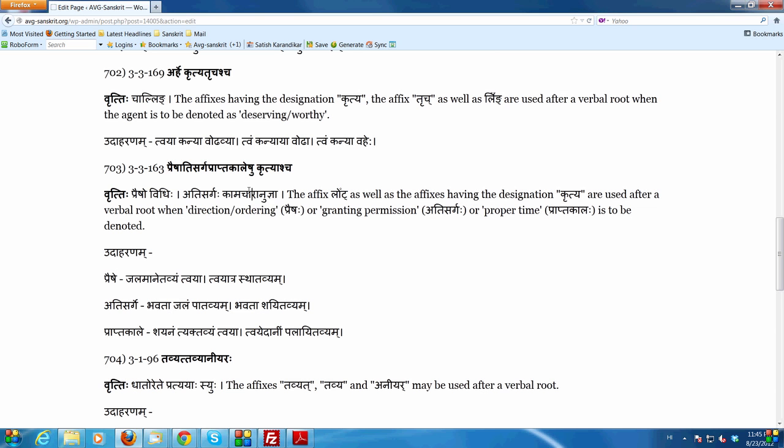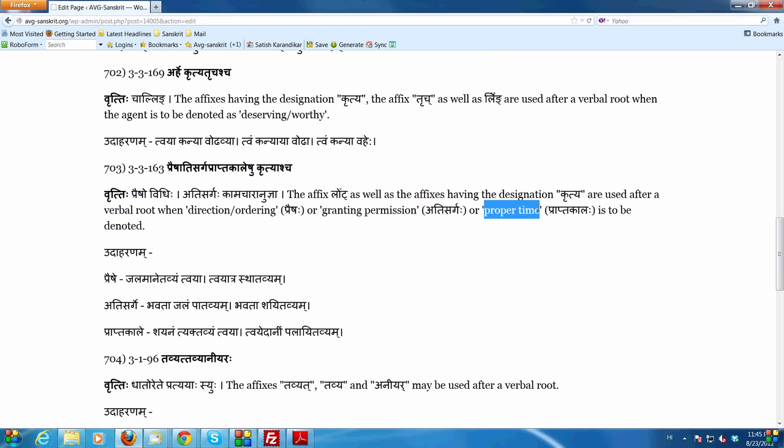And atisarga on the other hand is kamacharanujna, means that permission is given to do it. Doesn't mean that this has to be done, but if the person wants to do it, he may do it. So it is granting permission to do something, but it's not saying that you have to do this. It's just saying you may do this if you like. That is what it means. So in these two meanings, and prapta kala means of course at the proper time, appropriate time, something whose time